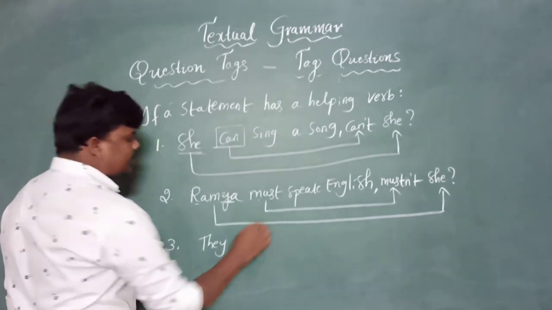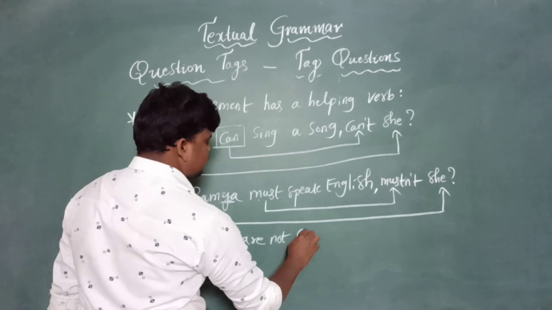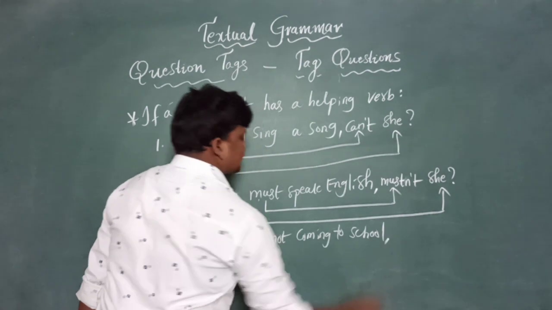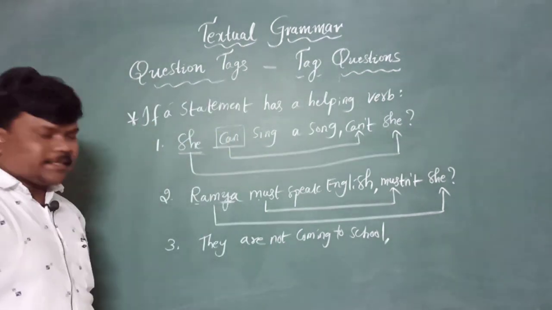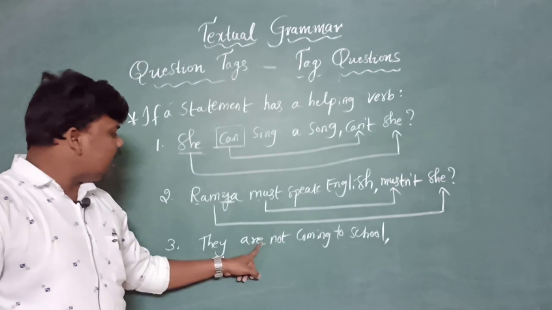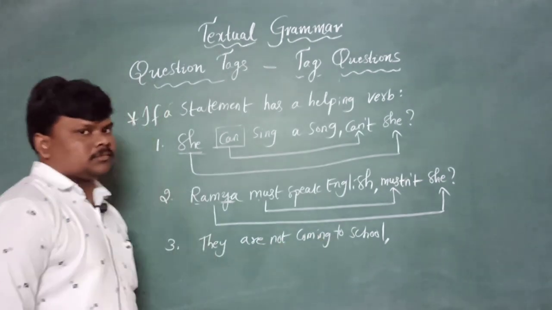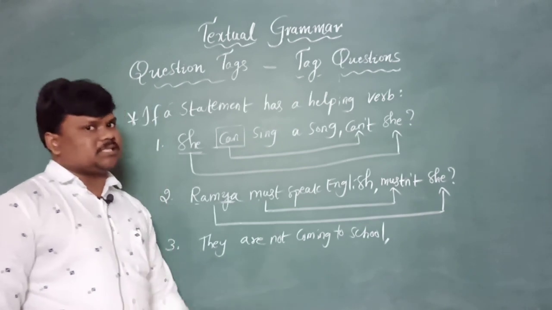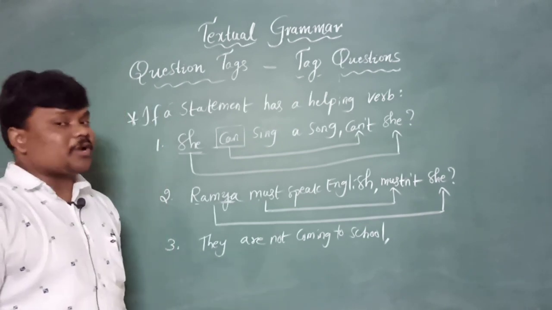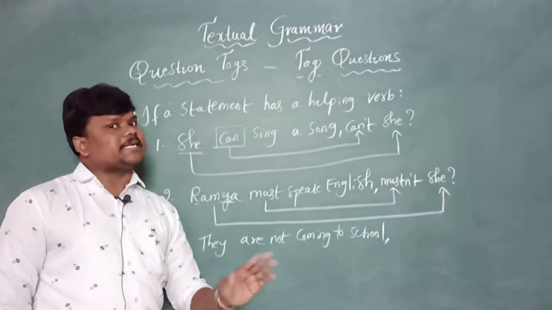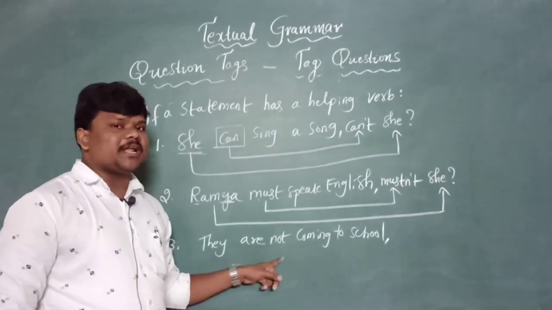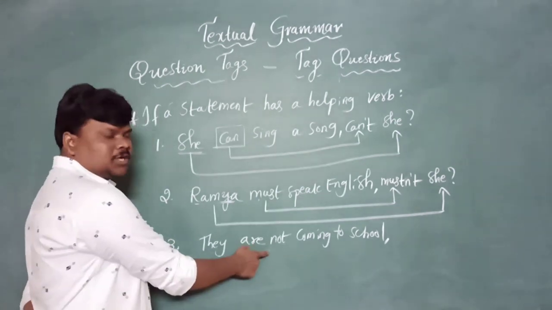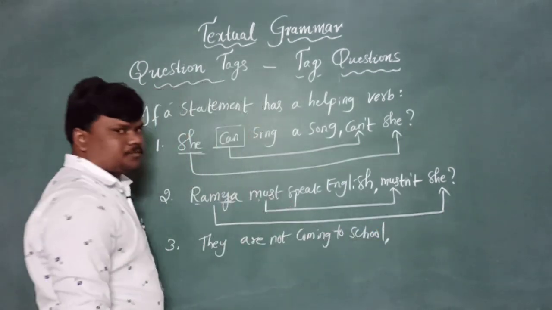They are not coming to school. Let's look at the statement. Try to identify whether it is a positive or negative statement. How can we identify whether the sentence is positive or negative? With the negative words like no, never, not. So absolutely this is a negative statement. If this is negative, our question tag must be positive.